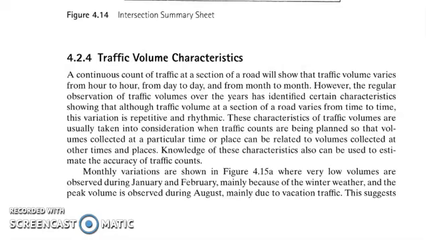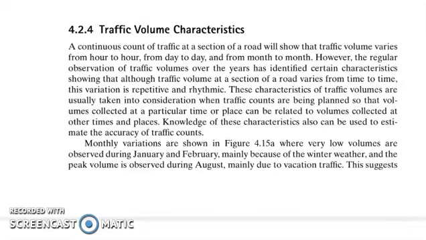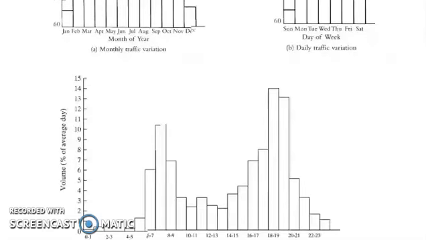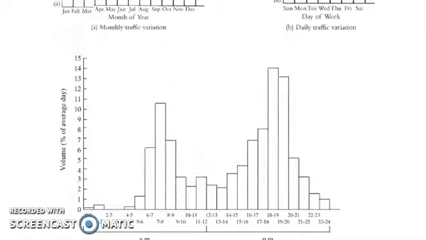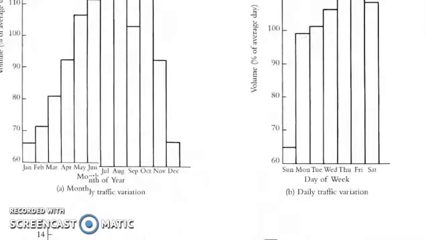So we have to take note that the characteristics of traffic volumes are taken into consideration when traffic counts are being planned so that volumes collected at a particular time or place can be related to volumes collected at other times and places. So we have here variations showing us the traffic volume on an urban highway.